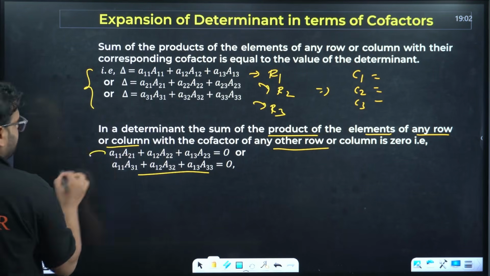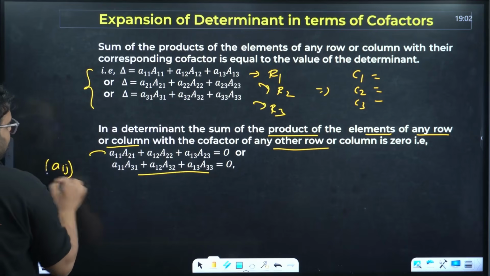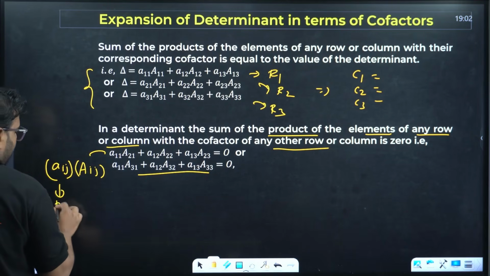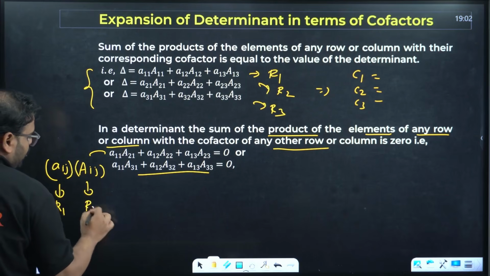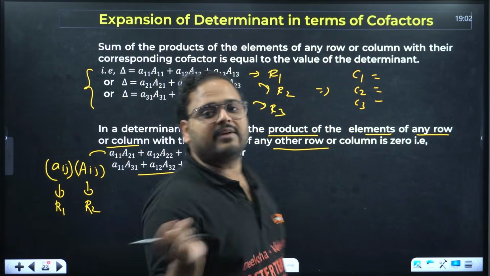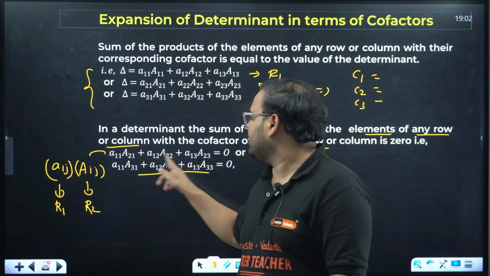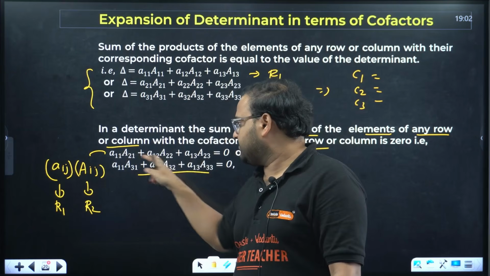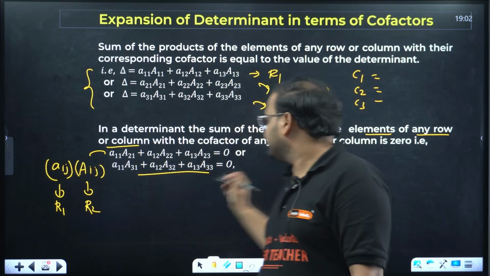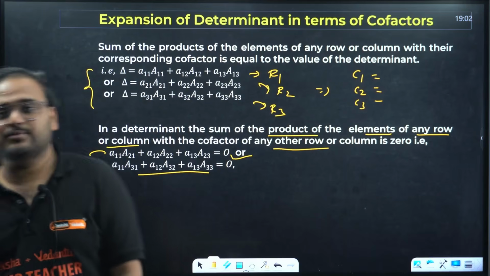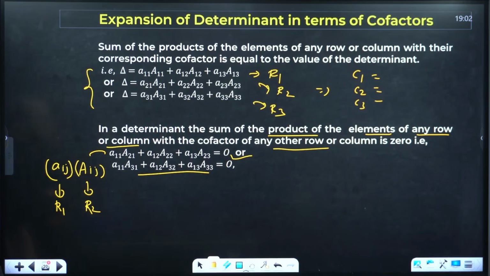This is basically Aij into Aij. This is from row 1, this is from row 2. Multiplying row 1 elements with cofactors of row 2, that's why it is 0. See, A21, A22, A23 are the cofactors of the second row. This is the first row's element. The product will be 0. And yes, they have asked these questions in the MCQs, especially in boards, so they keep asking.